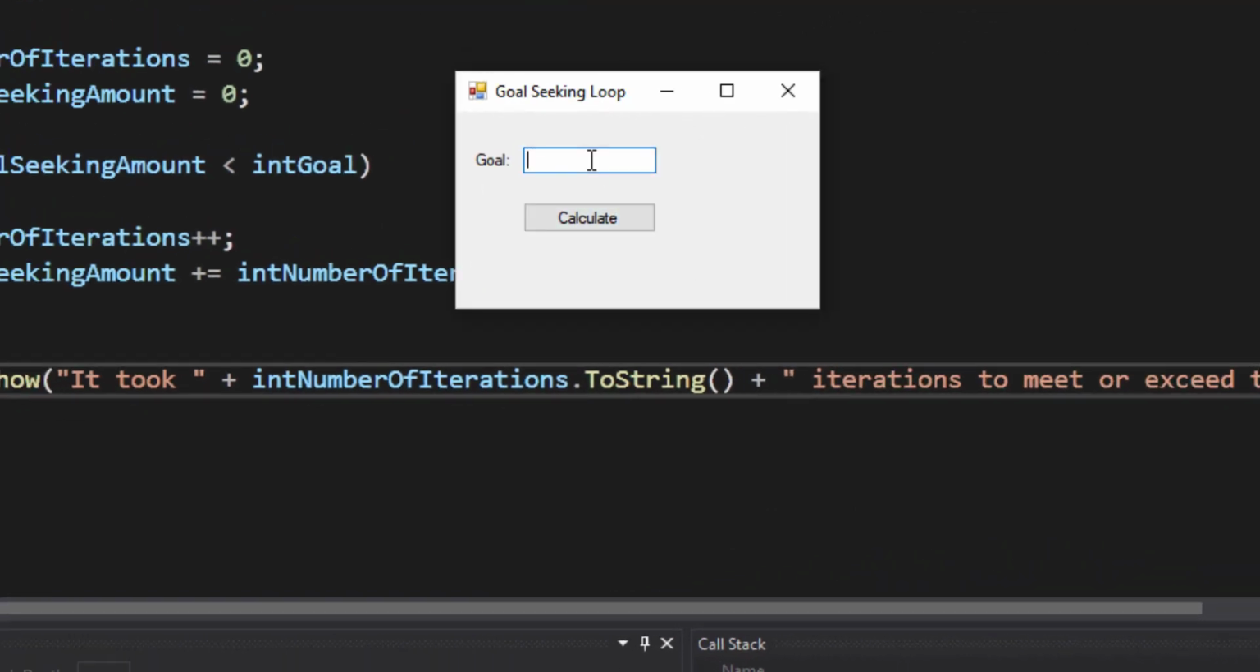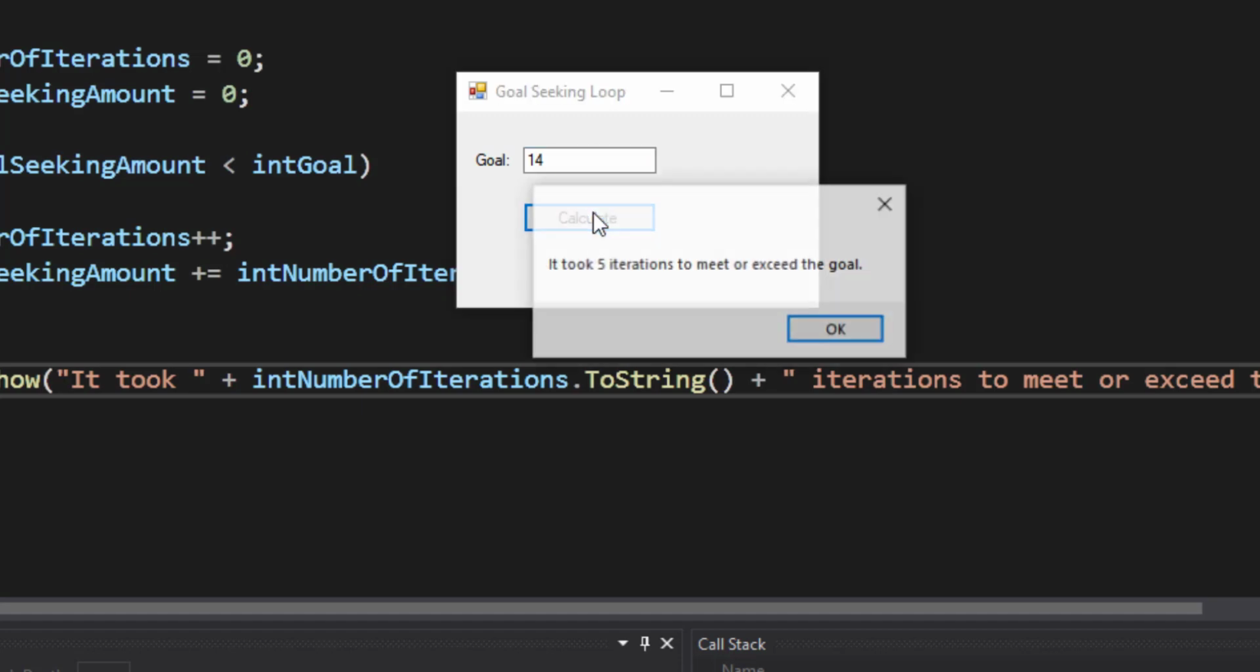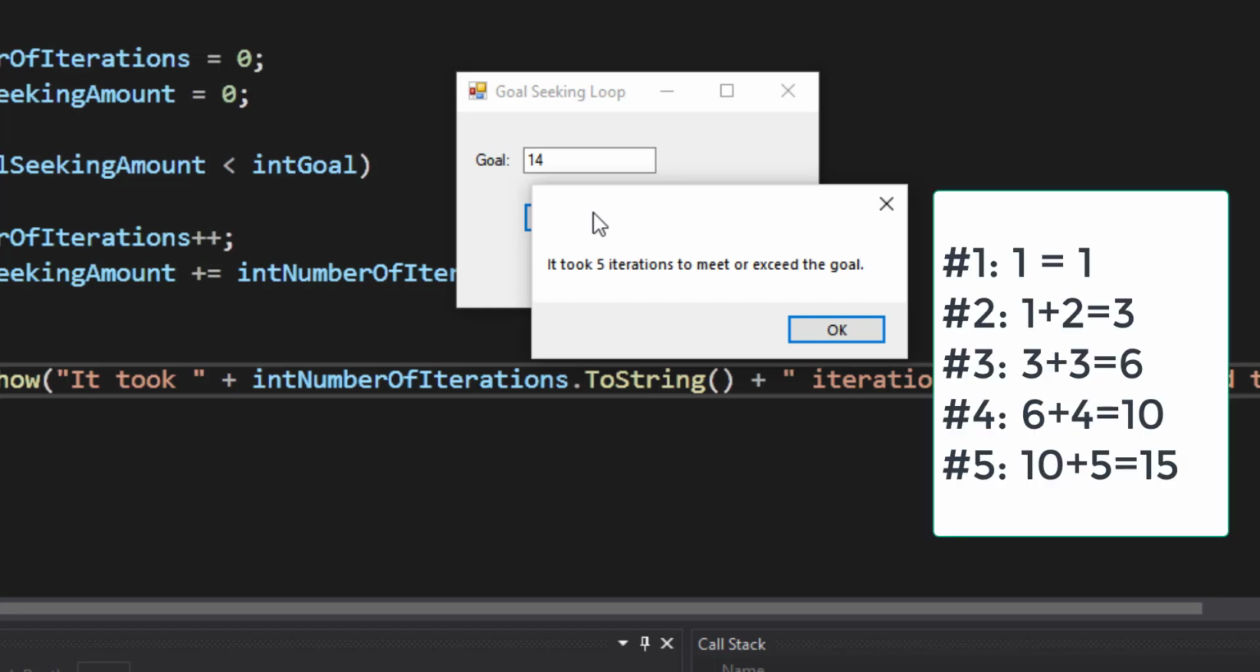Let's try this out. If I run my program and I type in a specific goal amount, say 14, it took 5 iterations to meet or exceed that goal. Let's think about that. The first iteration would be a 1, the second iteration would be a 3, the third iteration would be a 6, the fourth iteration would be a 10, the fifth iteration would be a 15, which would have met or exceeded our goal. So 14 takes 5 iterations to meet or exceed our goal.